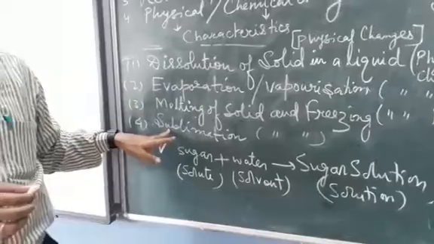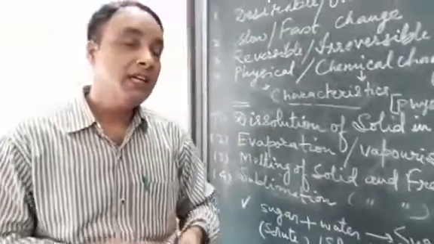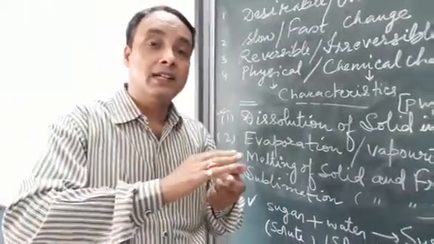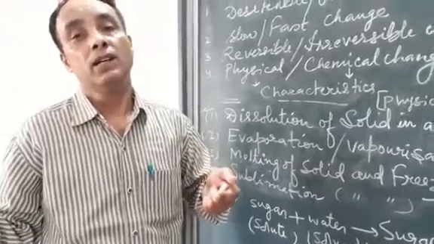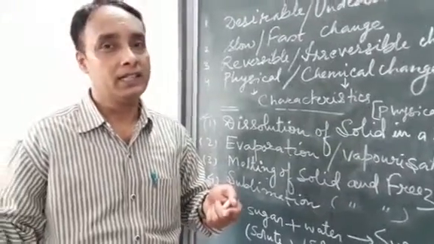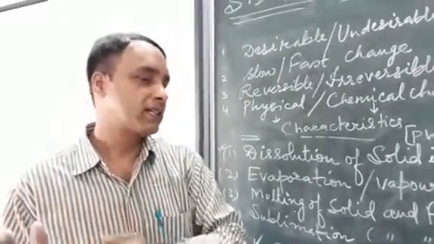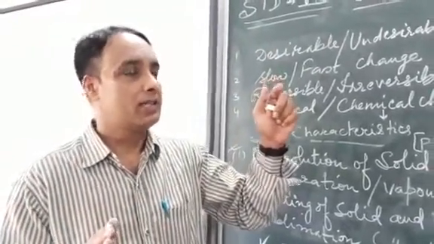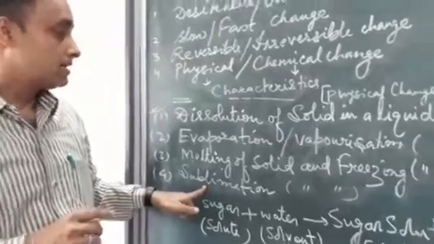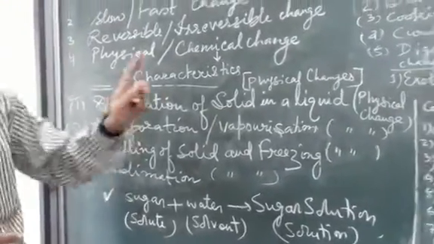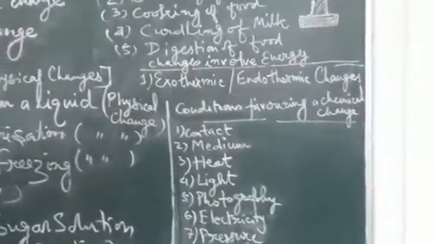In fact, sublimation is a type of change in which a solid directly gets converted into the gaseous state upon heating, and these gases upon cooling get converted into the solid state. So this is the example of sublimation. It is also a category of physical change.